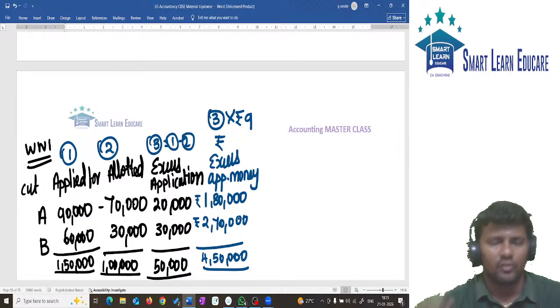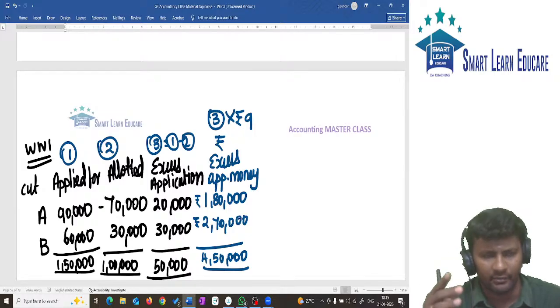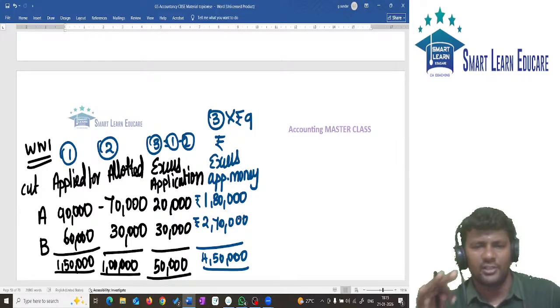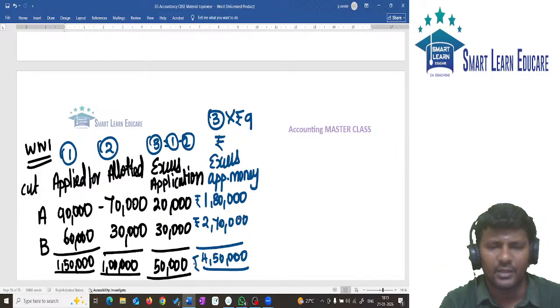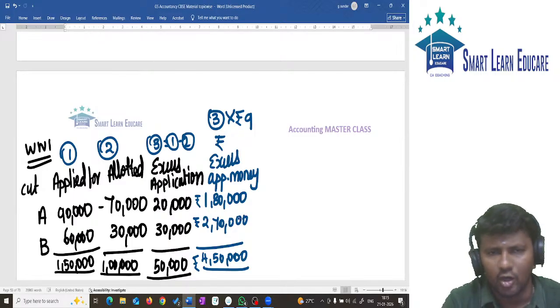So the first column is applied for, the second is allotted, the third is excess application, and the fourth is excess application money. How much excess application money do we have? 4,50,000.